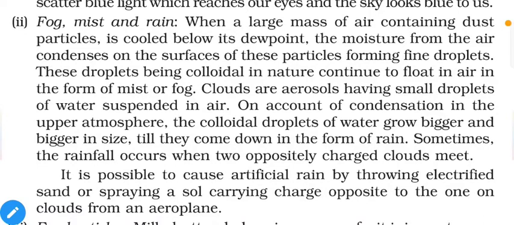Sometimes rainfall occurs when two oppositely charged clouds meet. Again, as mentioned earlier, how can we destabilize colloidal solutions? One of the points was, when we mix two oppositely charged colloids with each other, they will neutralize each other and then they will precipitate. The same thing is going on here.